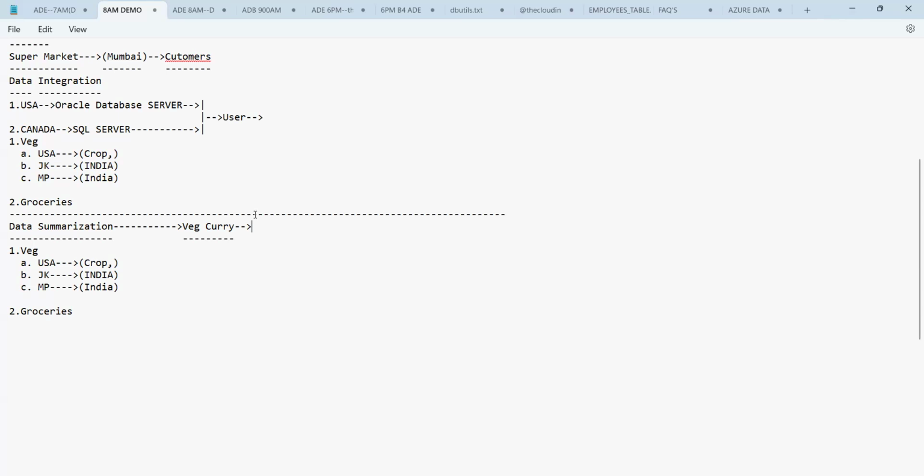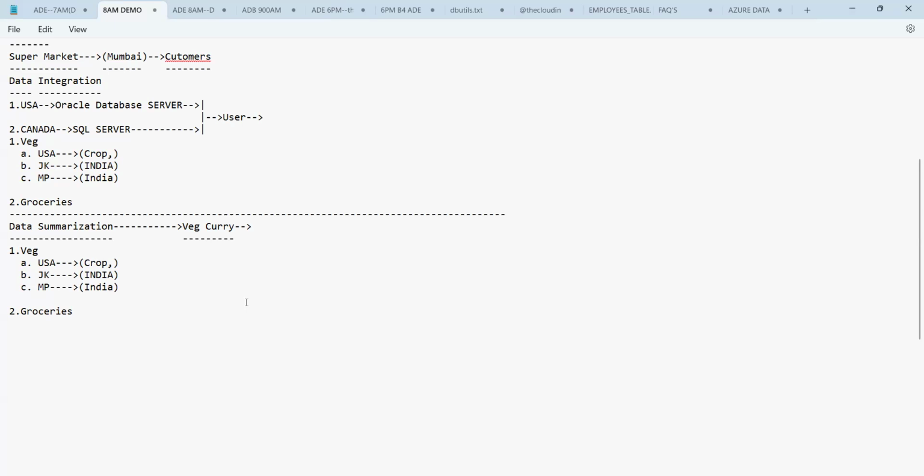Now tell me, everyone, are you going to buy all the vegetables available in the supermarket, or only those vegetables which are required to prepare your veg curry? This is another question, guys. Please tell me now.